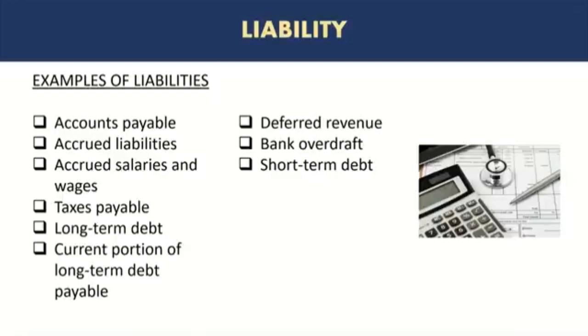So that is also a liability. Then we have deferred revenue. This is the amount received from customers in advance, but the service that the company needs to provide has not been provided yet. So it is considered deferred revenue because the company needs to settle this through providing the service or product that it promised. And similarly, bank overdrafts, any overdraft facility received from the bank, is a liability because it needs to be settled. And again, any short-term debts, similar to long-term debts, are considered liabilities.